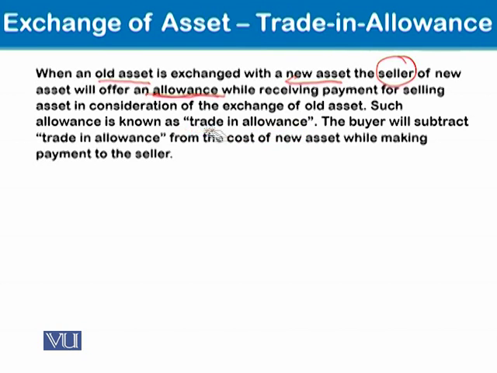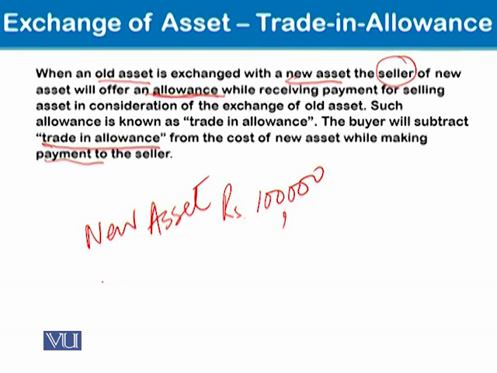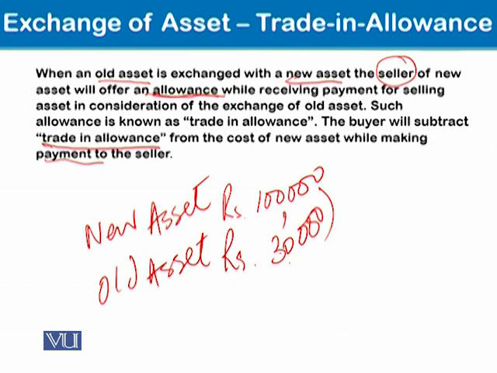So the buyer will subtract this trade-in allowance from the cost or the price of the new asset while making payment. If you are buying an asset whose price is supposedly 100,000, you are buying a phone for 100,000, and your old asset was valued at supposedly 30,000, how much will you be paying now?